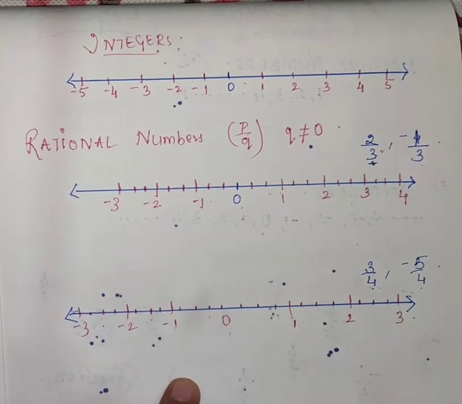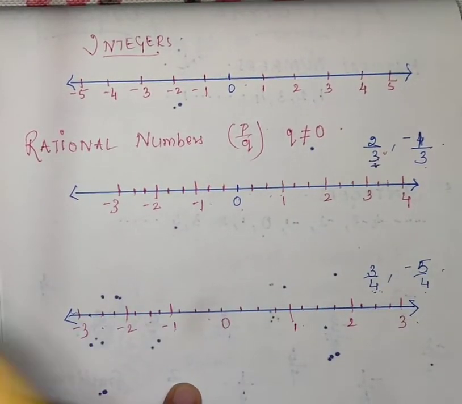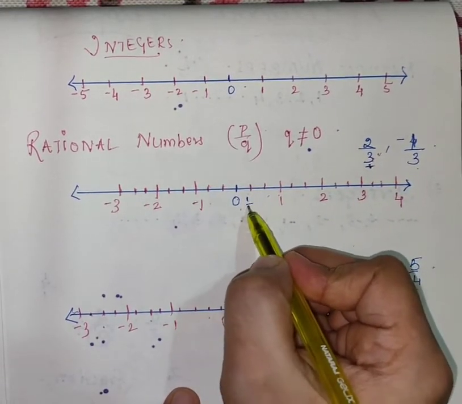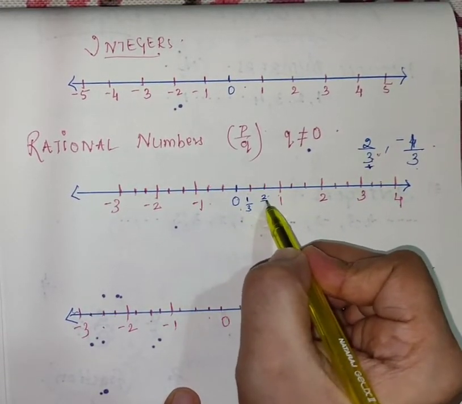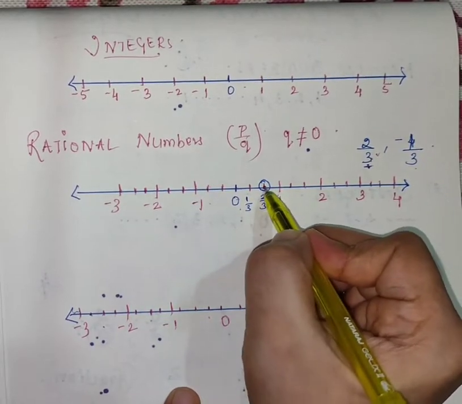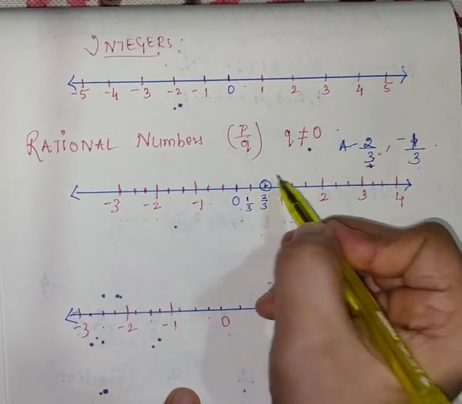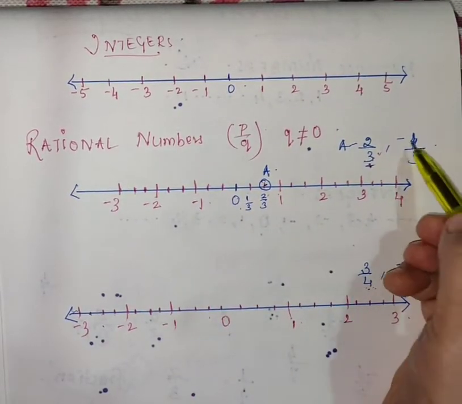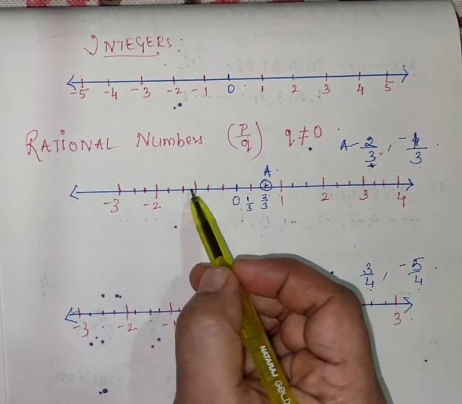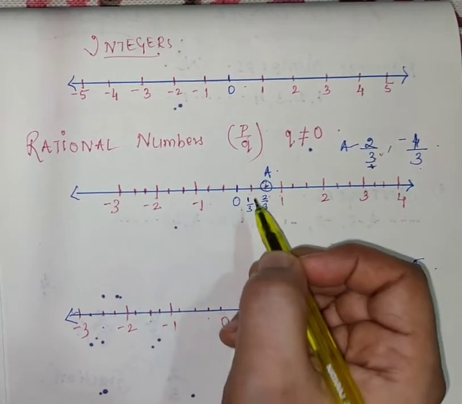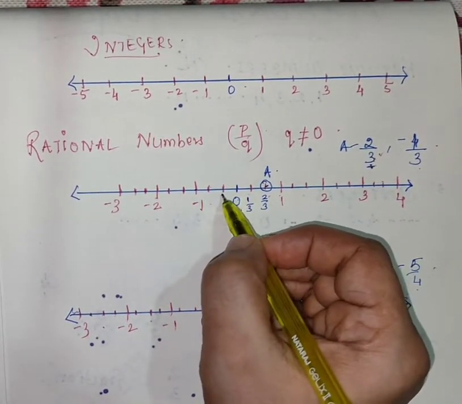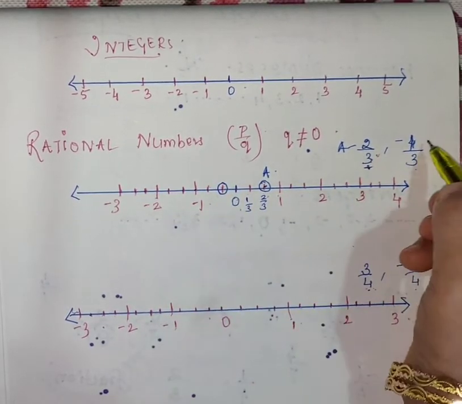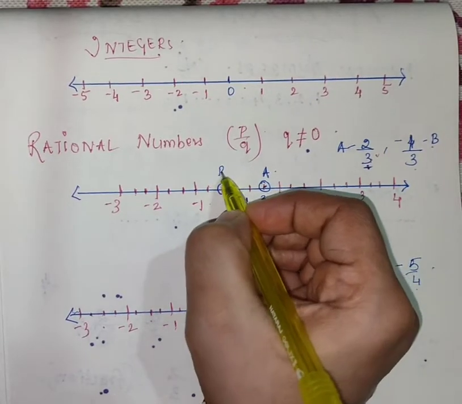Now we will plot the point. How to plot the point? See here, they are saying 2 upon 3. So see here, 1 upon 3 and this is 2 upon 3. So the point is here. If this point is A, we will write here A. Minus 1 upon 3 is here. So it will come here. If this point is B, we will write here B.